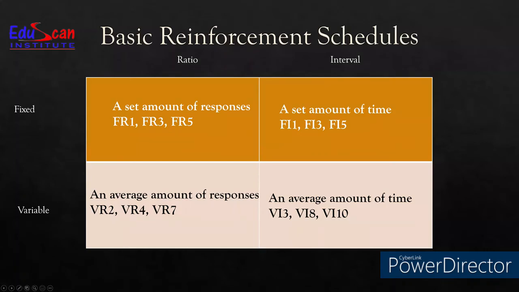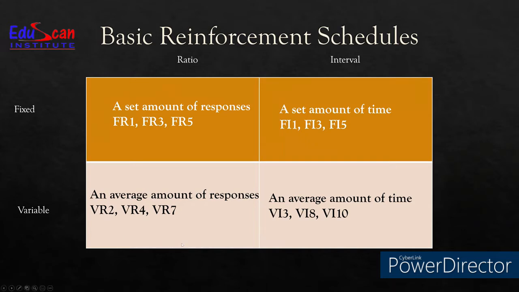Basic reinforcement schedules. This is a very important topic for aspiring RBTs. What is a ratio and interval is important to understand. Ratio actually means the number of times a behavior occurs, a set amount of responses, whereas interval means a set amount of time. That means the duration for which we are focusing while we are setting our reinforcement schedules.